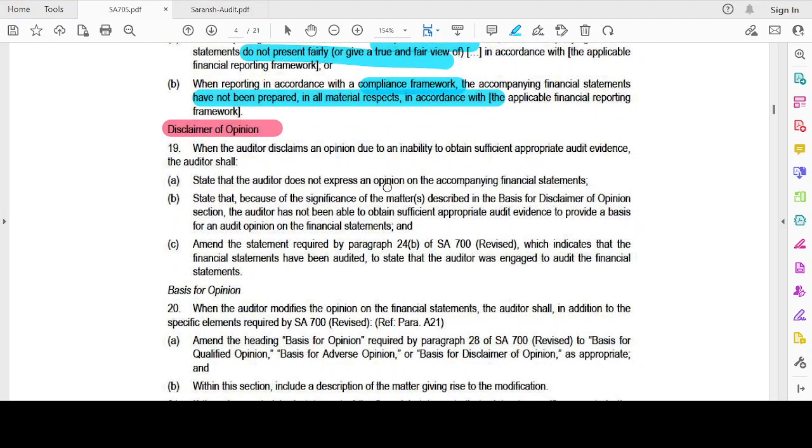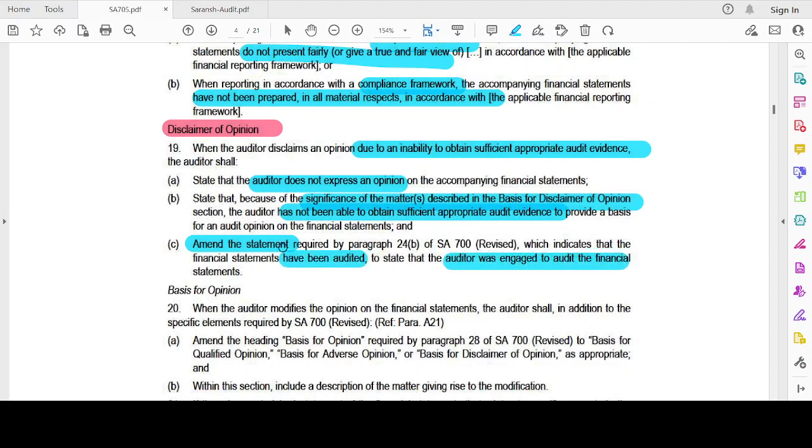Now, disclaimer of opinion. Disclaims an opinion due to inability to obtain sufficient appropriate audit evidence. The auditor shall state that the auditor does not express an opinion. This is a disclaimer: I'm not going to express an opinion. State that because of the significance of the matter described in the basis for disclaimer of opinion section, the auditor has not been able to obtain sufficient appropriate audit evidence to provide a basis for the audit opinion on the financial statements. Amend the statement as required by SA 700, which indicates the financial statements have been audited, to state the auditor was engaged to audit the financial statements.